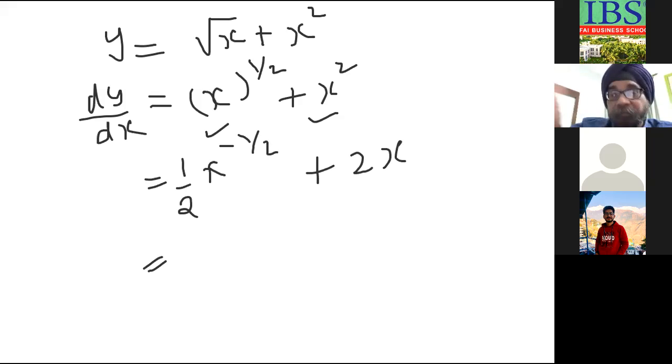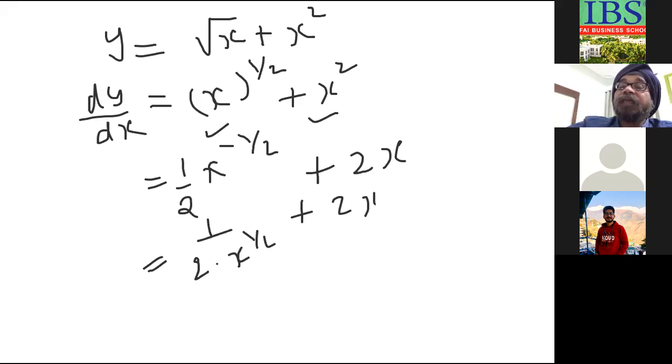I can simplify this a little bit more also. I can write 1 upon 2 x to the power half plus 2x. A negative power I can bring into the denominator. This we have done in exponents. So what is x to the power half? It is under root only.